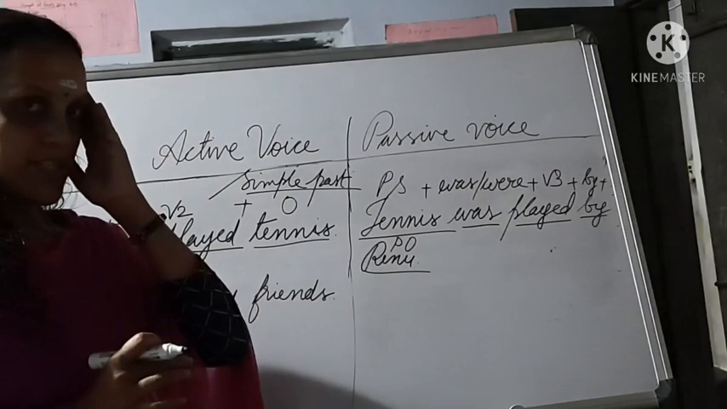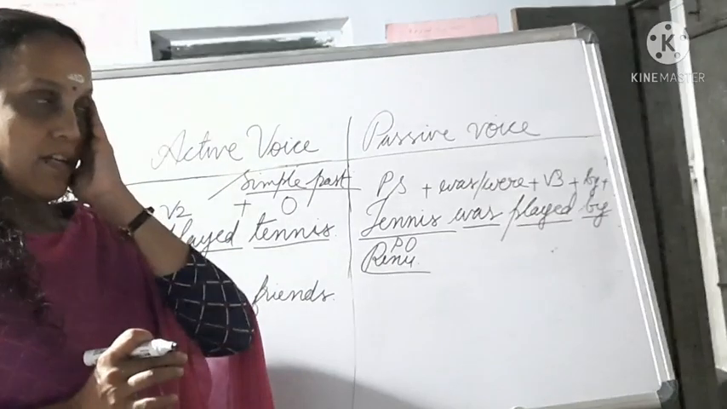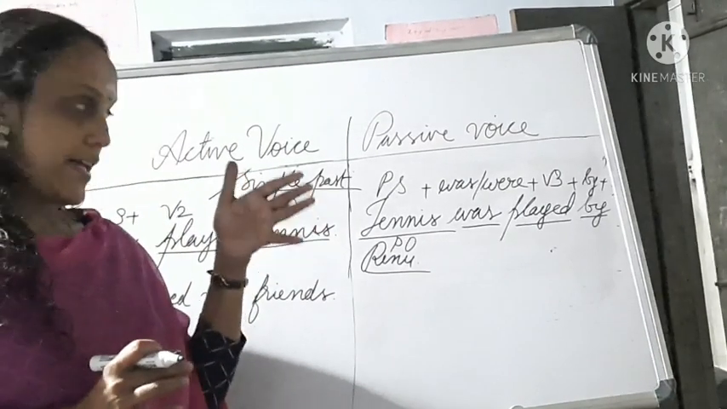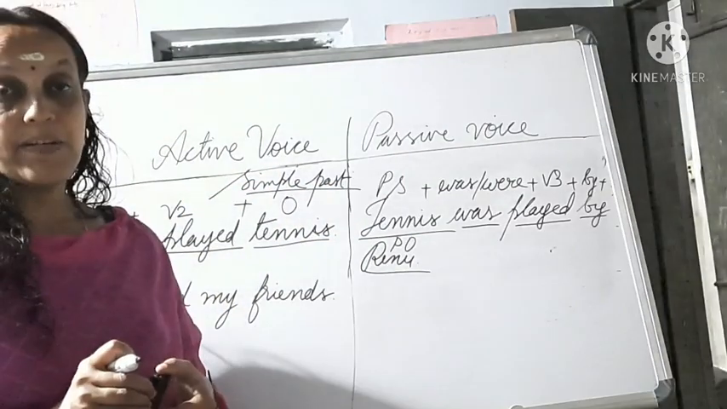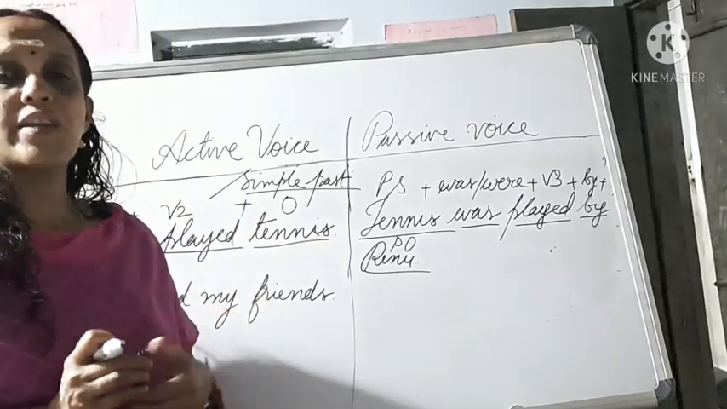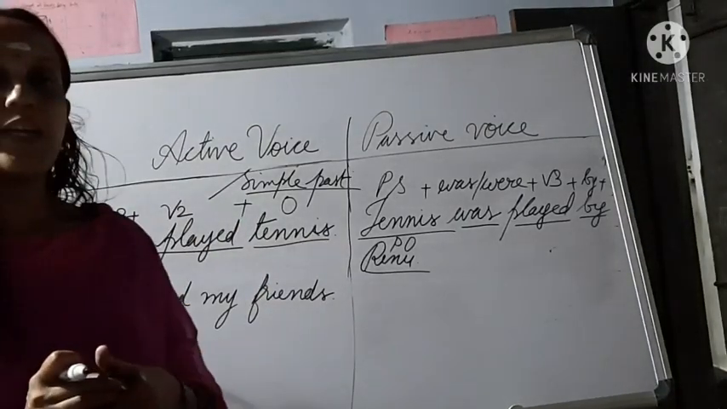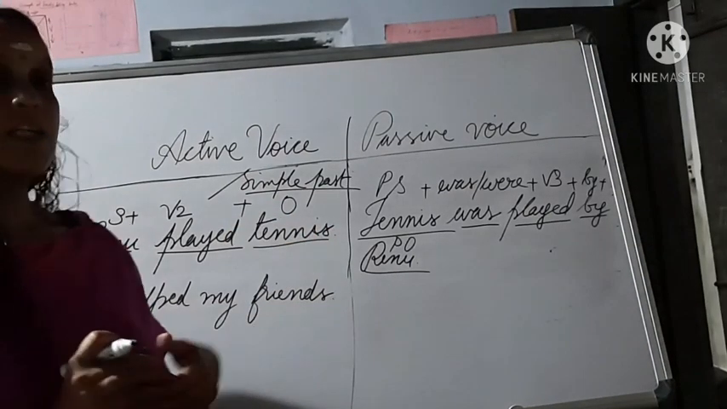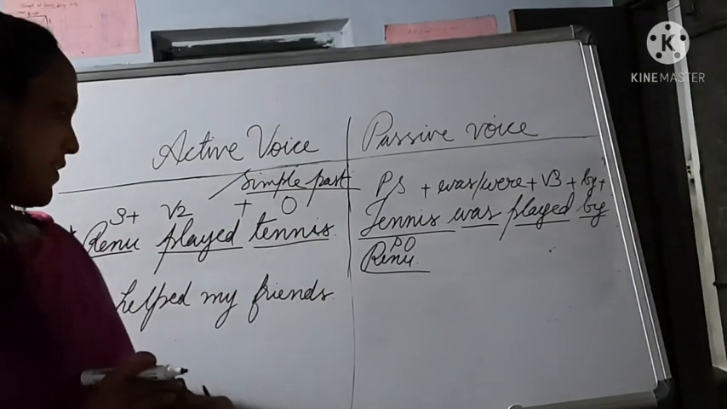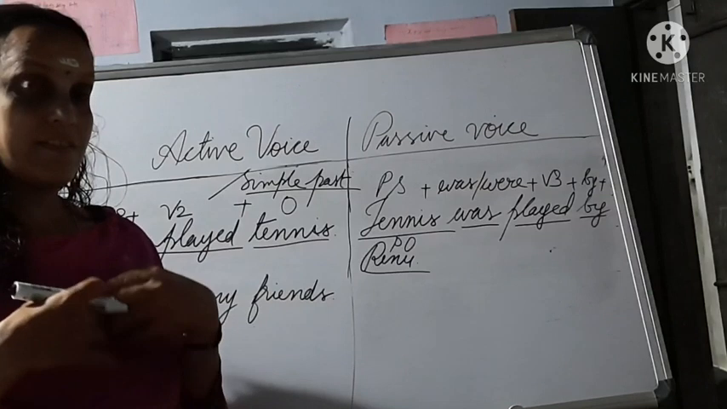So you have to study. Keep it in your mind, and you make so many examples with the same rule. Simple past tense, 5 examples. You use your name instead of Renu. Okay. And you can use some other games in this case. And that way you can study it.